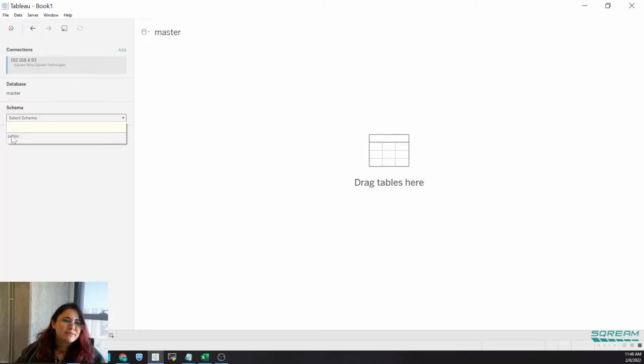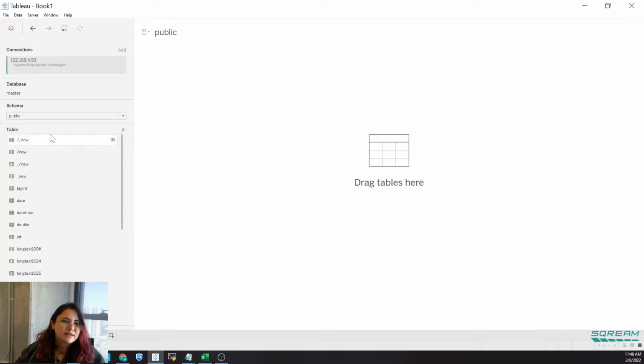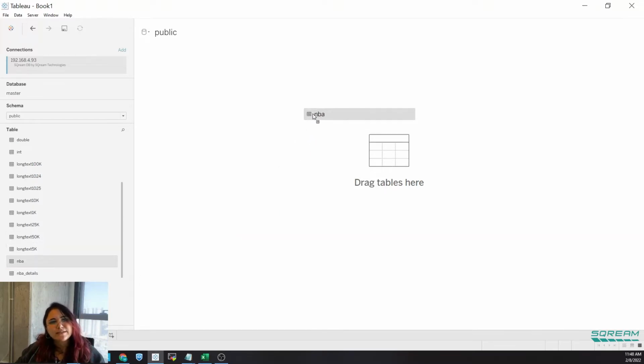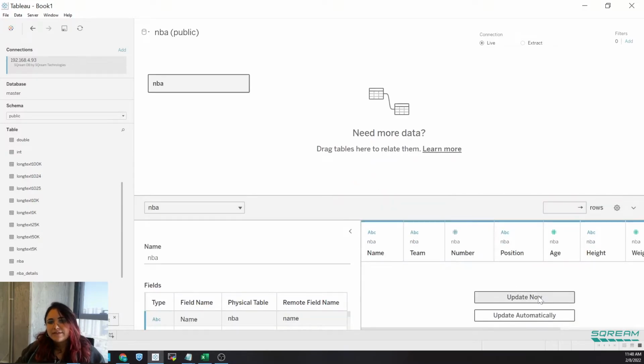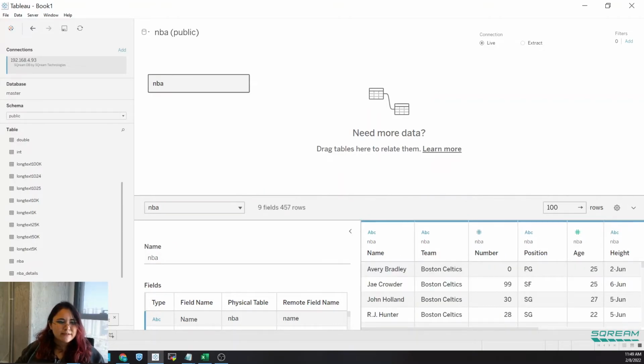You select your schema, in my case public, and you select your data. Now I have a data table called NBA that I use for demonstrations, and we're going to use it today. You drag it in, drop it, and you need to update it so it'll be up to date with your live connection. As you can see, live connection, everything is running simultaneously in our GPU state-of-the-art engine. Updated, and let's create a visualization to demonstrate.